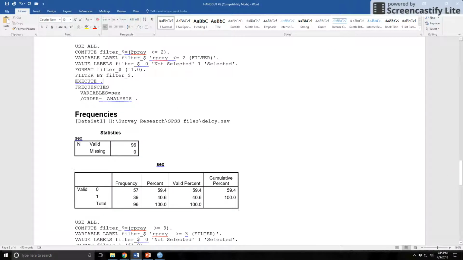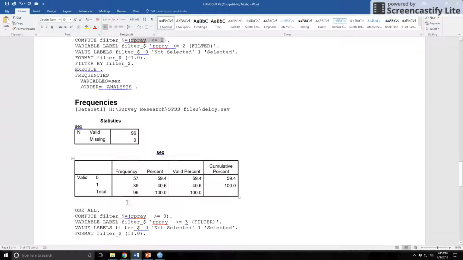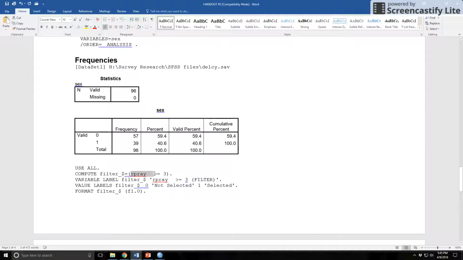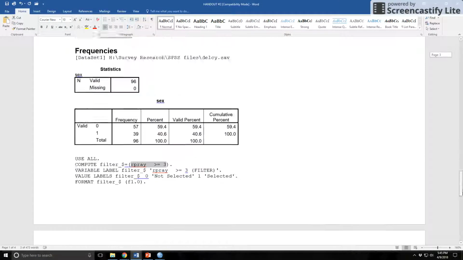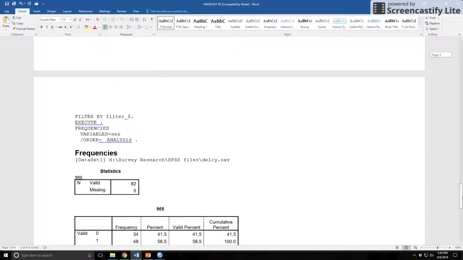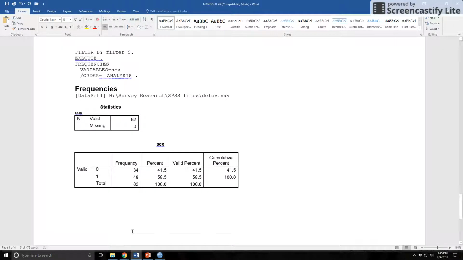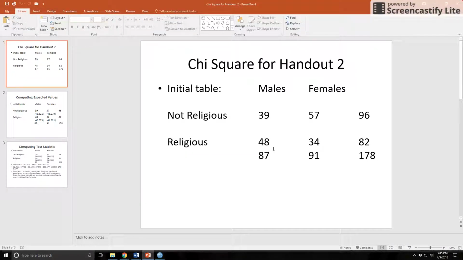So these are the people who didn't pray, weren't religious, however you want to phrase it. I had 57 females, 39 males, 96 total people. For the R pray is 3 or greater. That is the multiple times a month, once a week, multiple times a day, things like that. So for those people, I had 34 females, 48 males. And so here's a breakdown of the numbers.